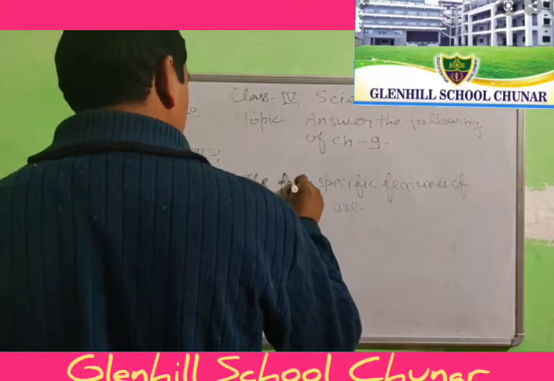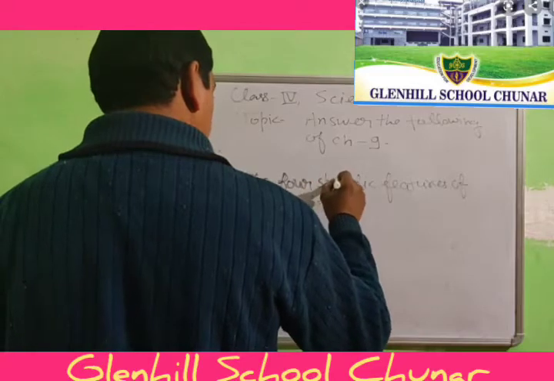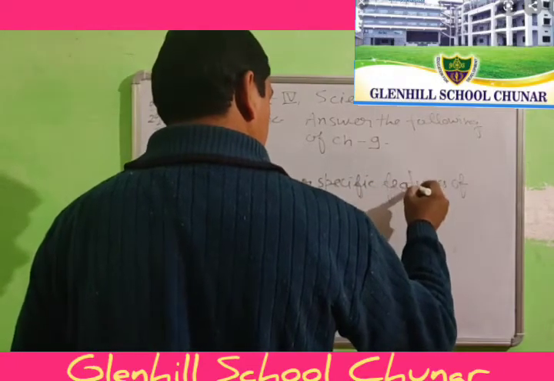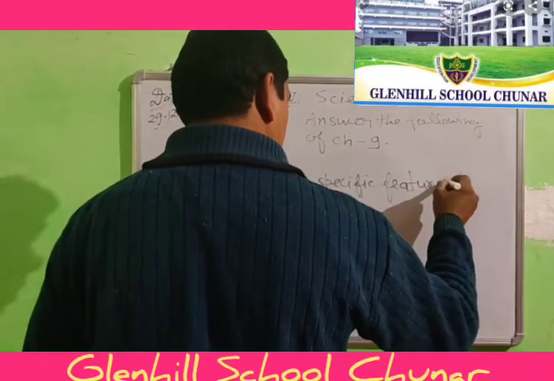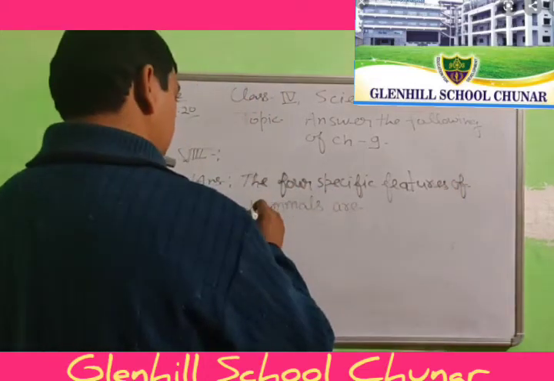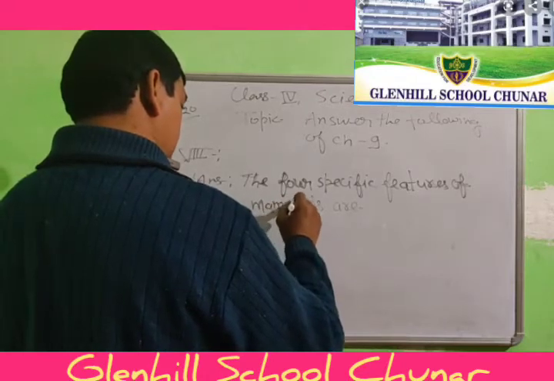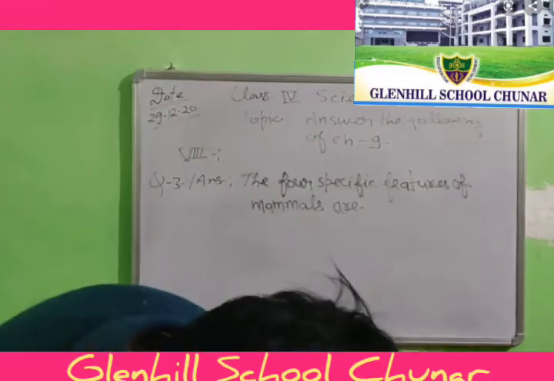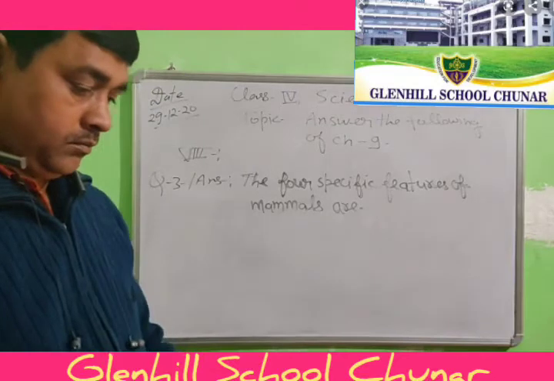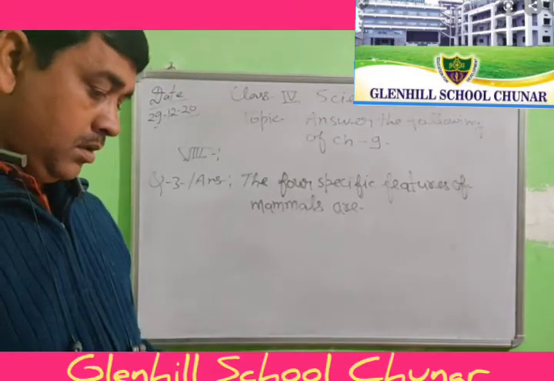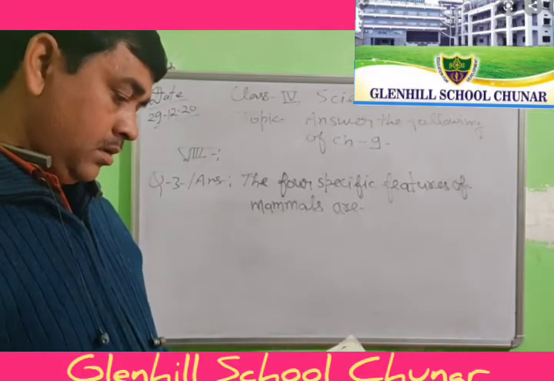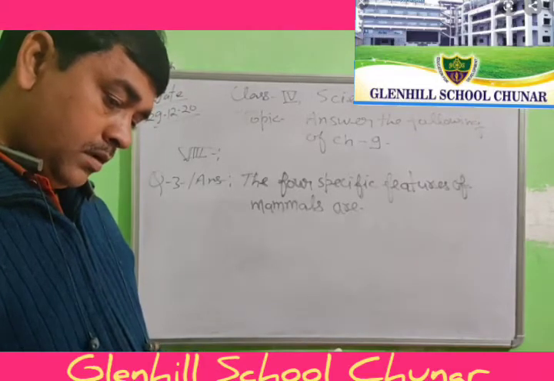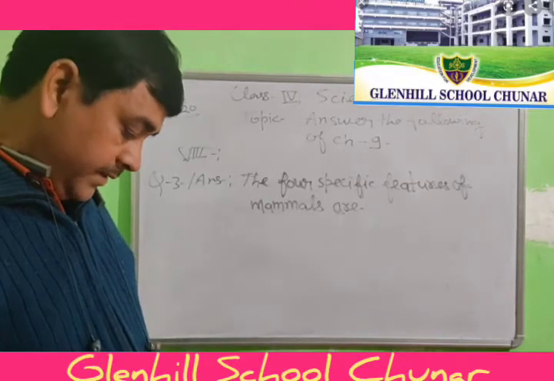The 4 specific features of mammals are: Page number 96 and 97.